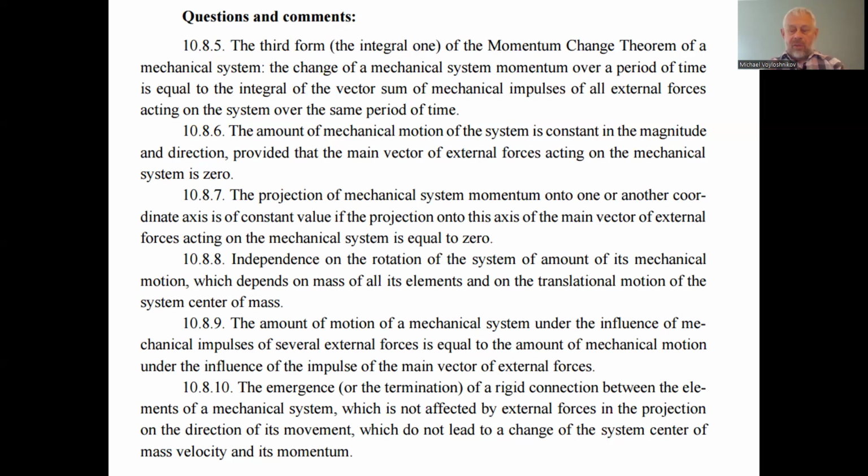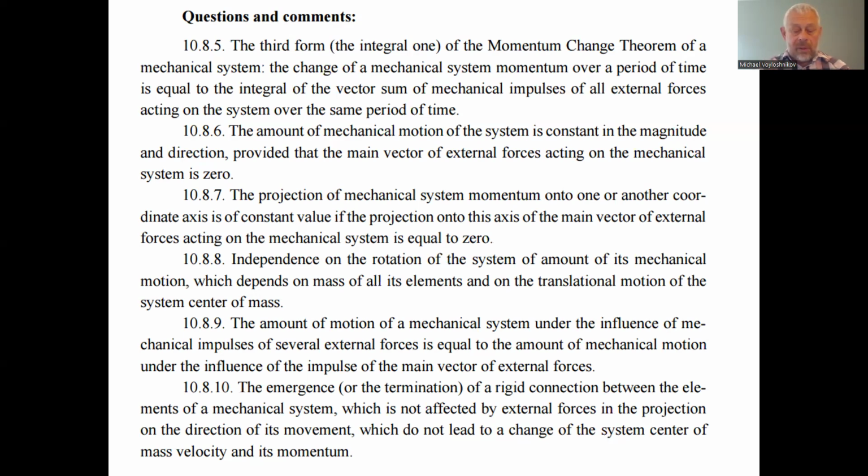So if you have the projection of the forces on the axis, the same we can do for the projections of the momentums on the axis. And if the force is equal to zero in projection on one definite axis or on all the axes, then the momentum projection on that axis or on all axes will be constant. This is one definite case.